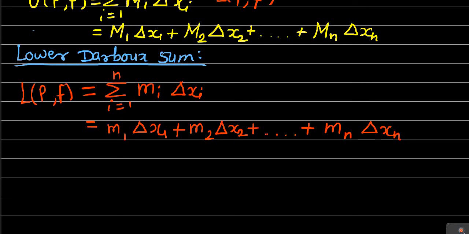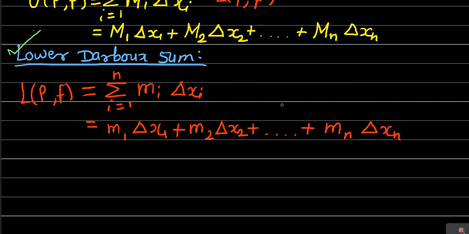So likewise we have the definitions of the upper Darboux sum and lower Darboux sum. As told earlier, these are very important definitions, because depending on these, later on we are going to study the Darboux condition of integrability, and before that we are going to define the lower integral and upper integral.